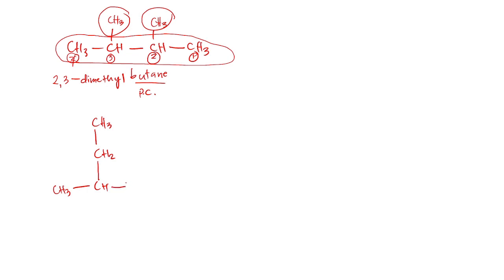We have here CH2 and 2, 3, 4, 5, and let's end here. Okay? So try to pause the video and try to name this compound.